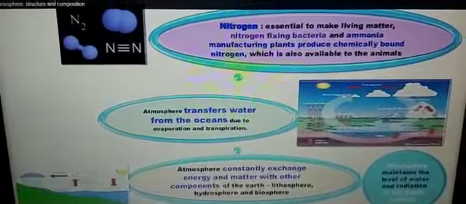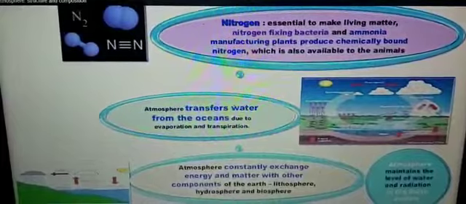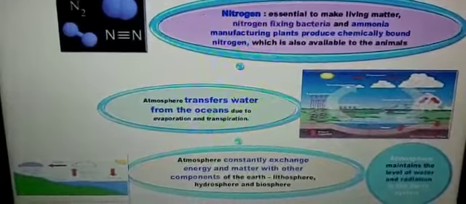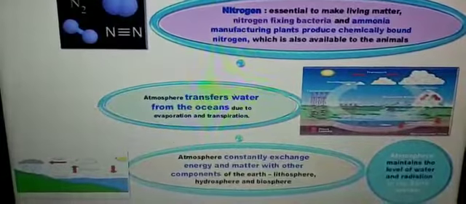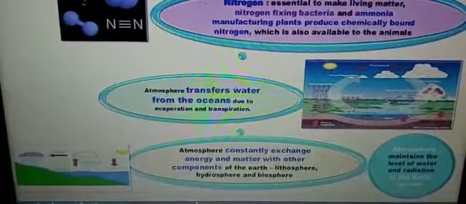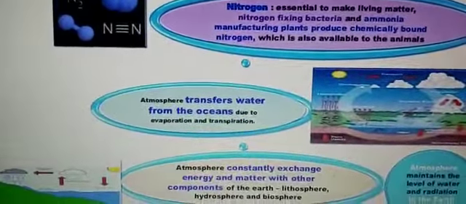Atmosphere transfers water from the ocean due to evaporation and transpiration. Atmosphere constantly exchanges energy and matter with other components of the earth. That means lithosphere, hydrosphere and biosphere. This keeps on changing.